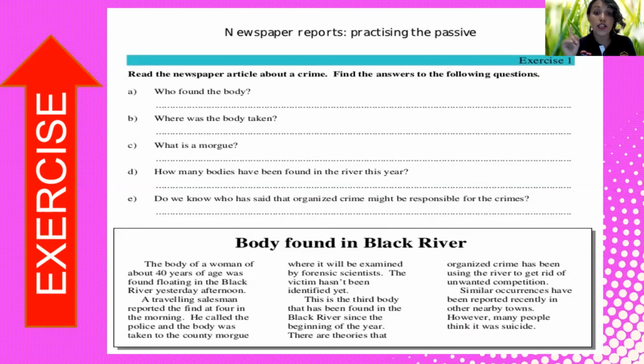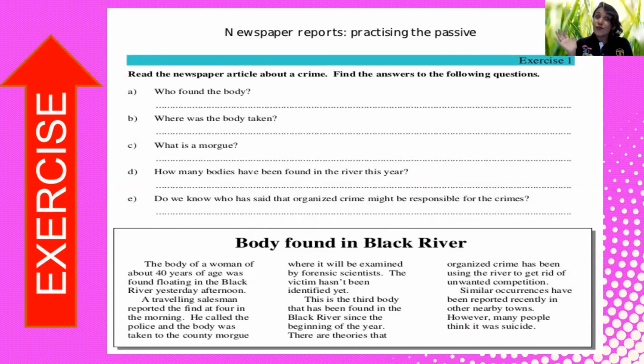This is the third body that has been found in the Black River since the beginning of the year. There are theories that organized crime has been using the river to get rid of an unwanted competition. Well, it must. Similar occurrences have been reported recently in other nearby towns or areas, okay? However, many people think it was suicide.